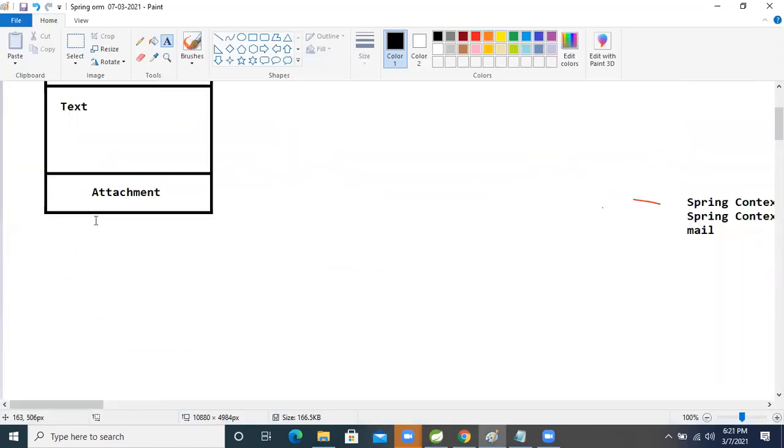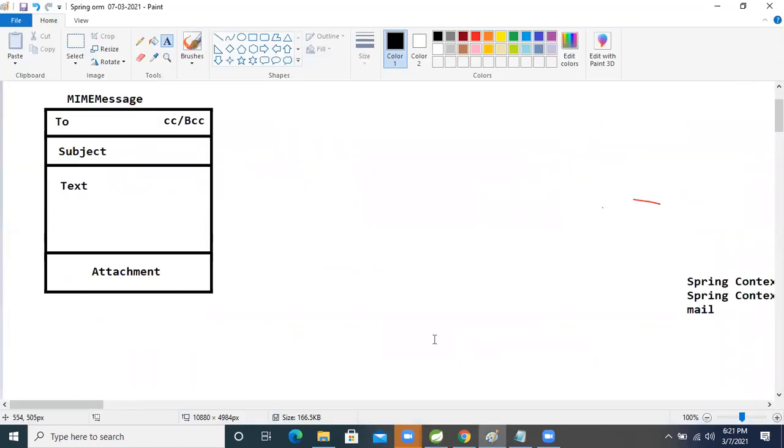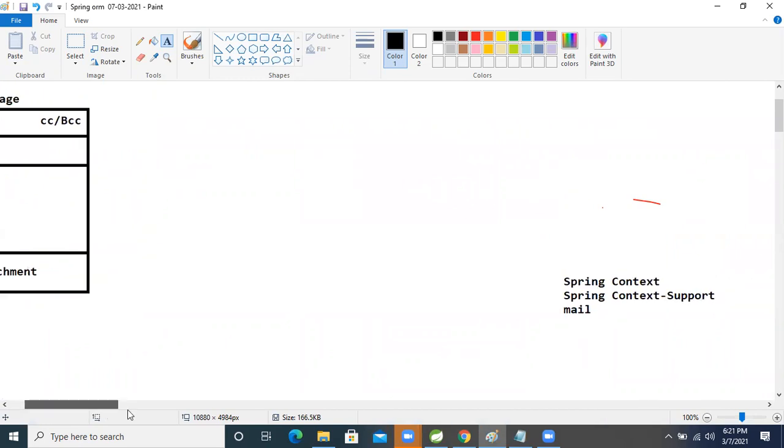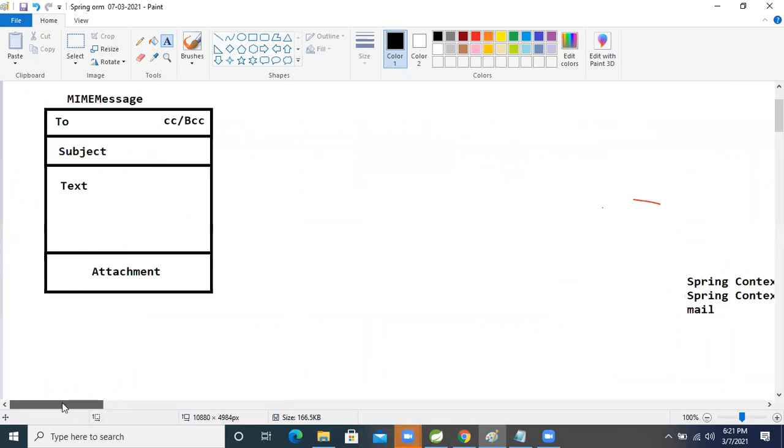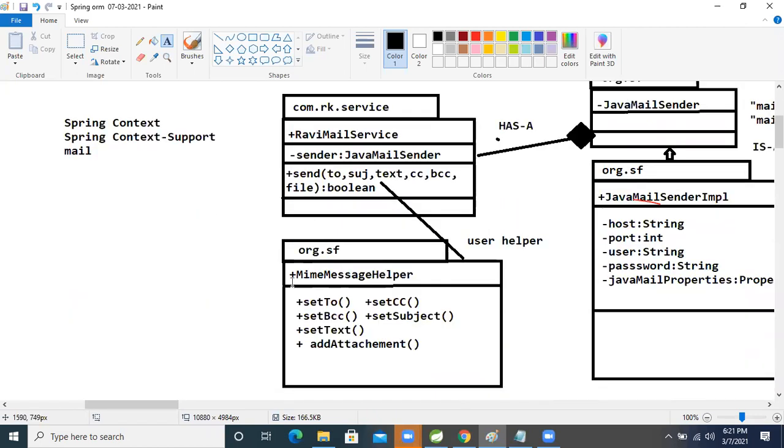Now, after creating that, I said that to work on it we need one helper class, or not? That helper class name is MimeMessageHelper.